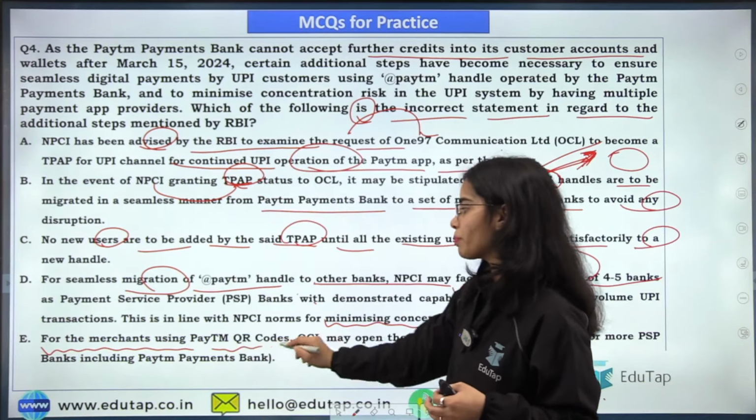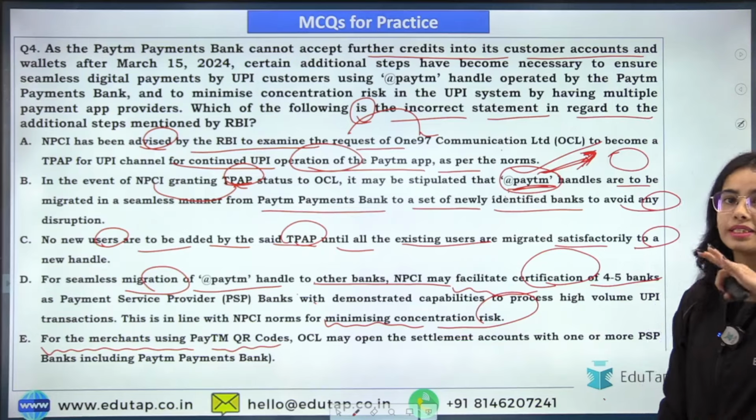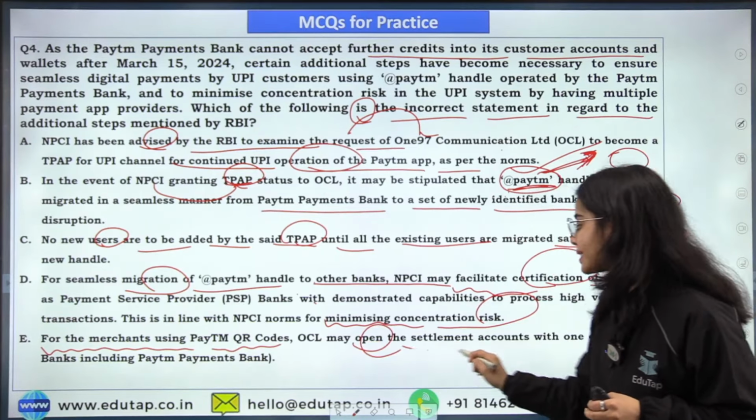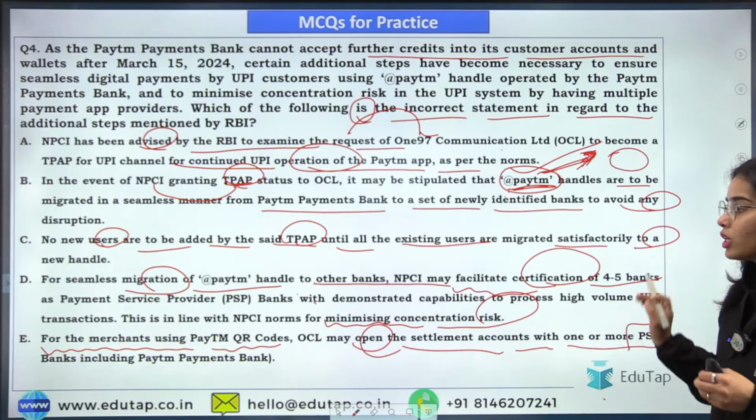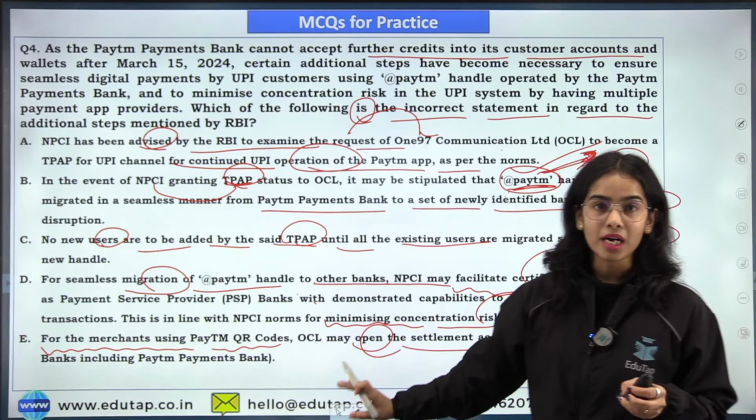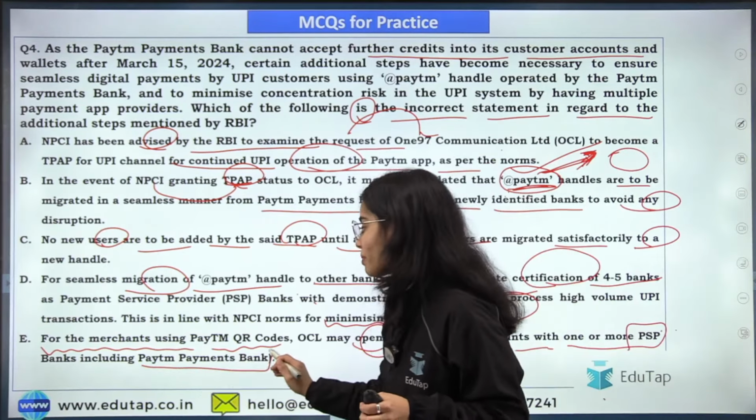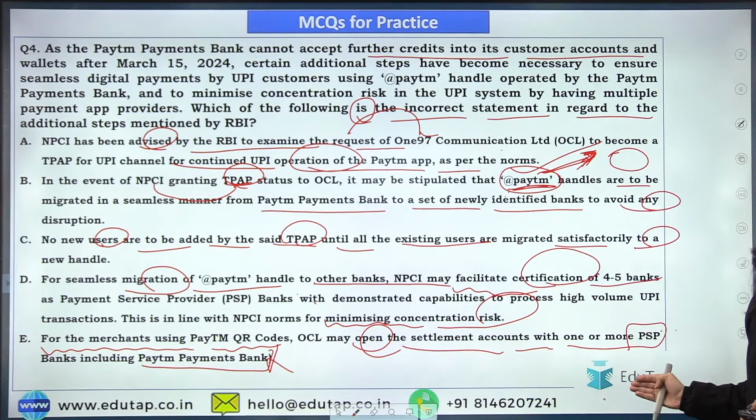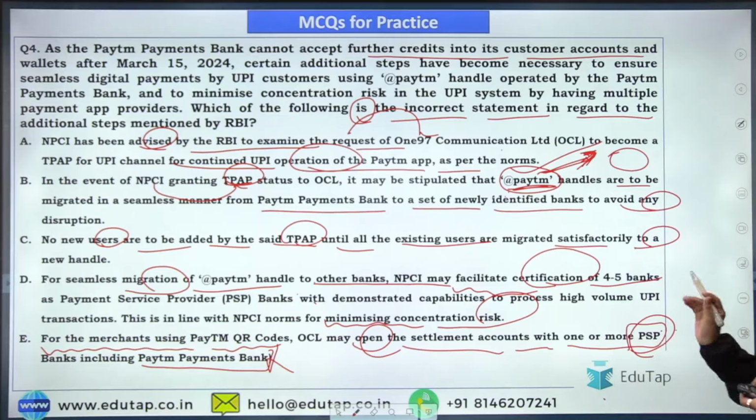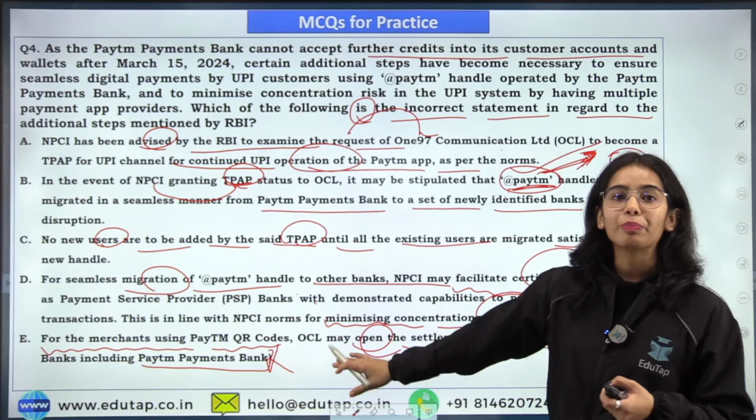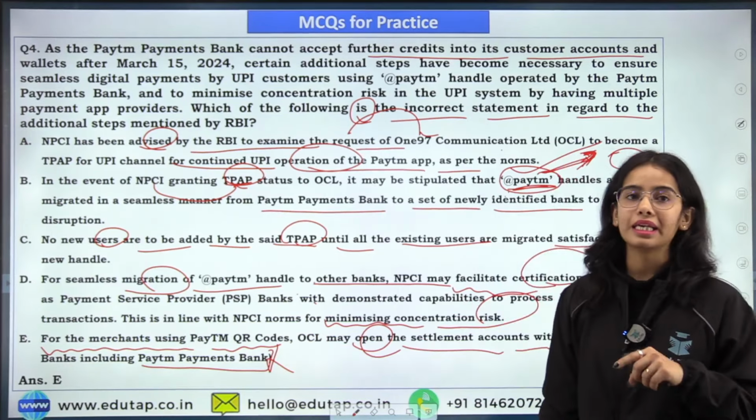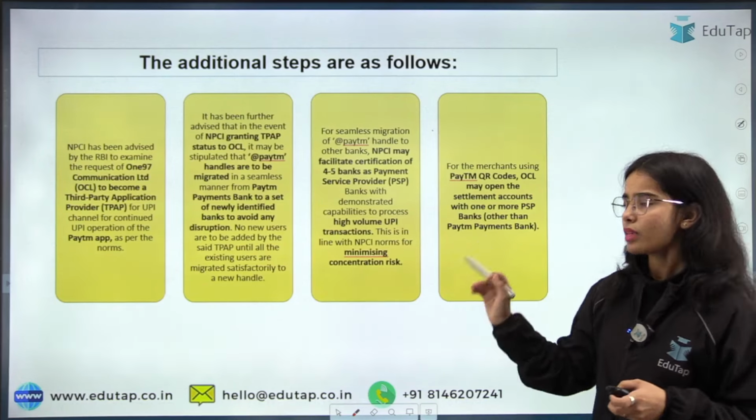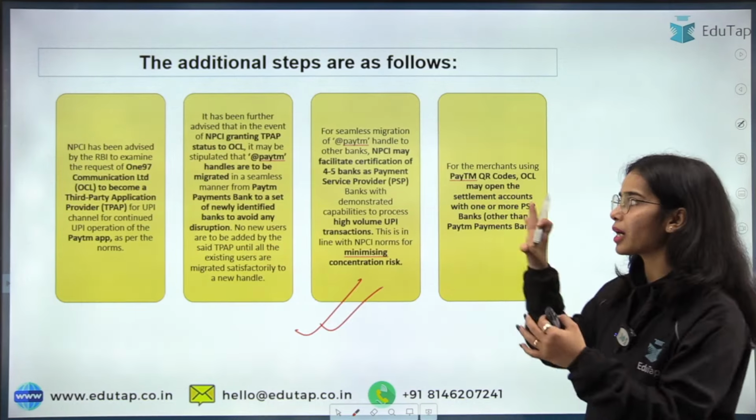For the merchants using Paytm QR codes, OCL, if it becomes the third-party application provider, may open the settlement accounts with one or more payment service provider banks, including Paytm Payments Bank. No, Paytm Payments Bank cannot become the payment service provider. The right and the status is being taken away from the Paytm Payments Bank. So here E is the incorrect statement and that's why E is the answer here, okay. So the additional steps we have understood them completely.